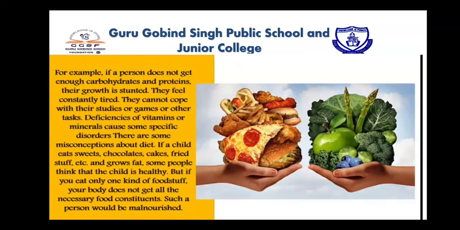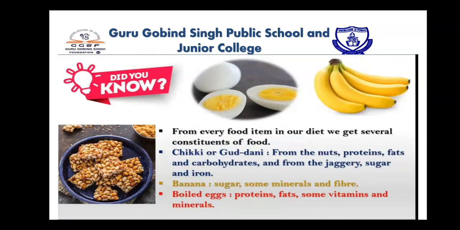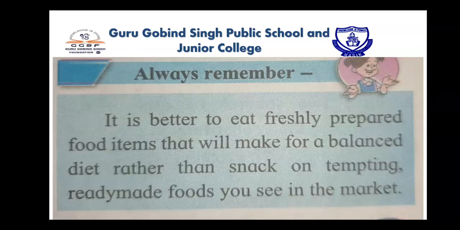So, children, you should take care. You should not eat only all these things. You have to include in your diet fruits and leafy vegetables. Do you know? From every food item in our diet, we get several constituents of food. For example, chickpea or gurdani, the nuts, give us proteins, fats and carbohydrates. From jaggery, we get sugar and iron. From banana, we get sugar, some minerals and fiber. From boiled eggs, we get proteins, fats, and some vitamins and minerals also.